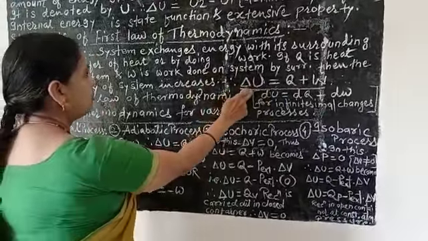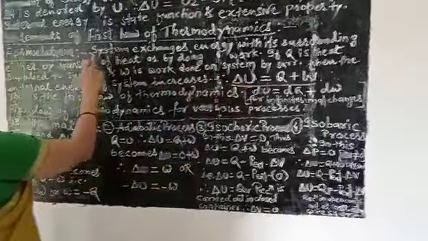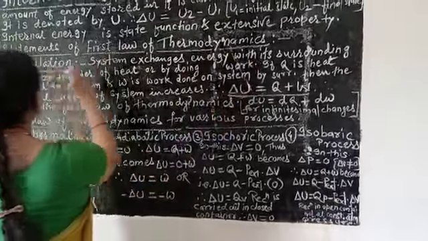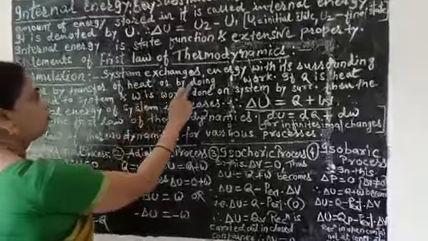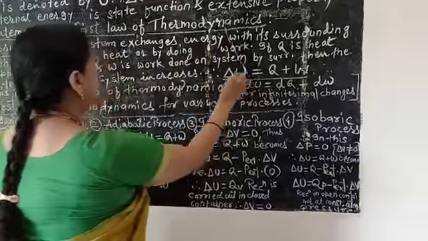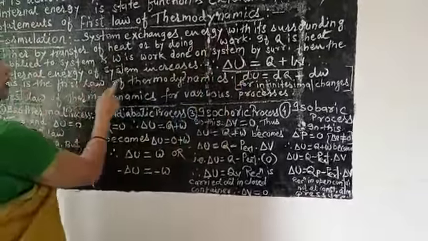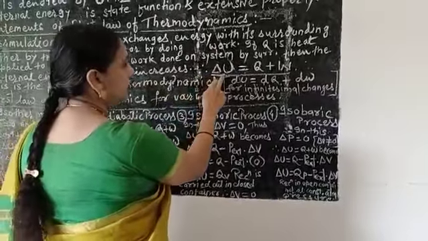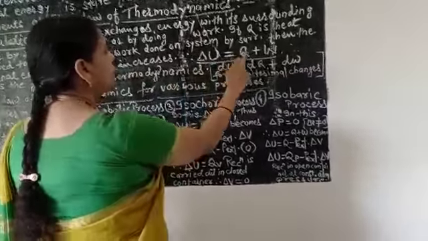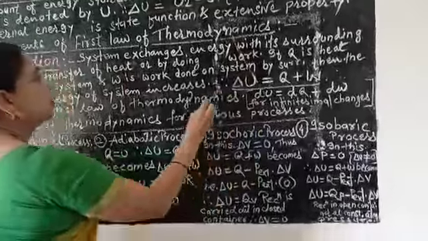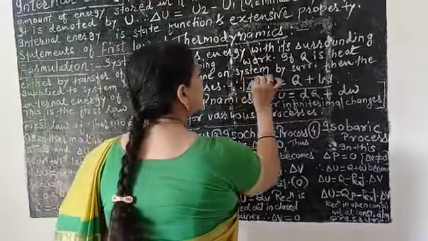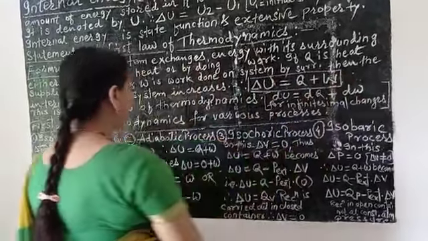What is the mathematical expression? The system exchanges energy with its surrounding either by transfer of heat or by doing work. So the internal energy of the system increases, delta U is equal to Q plus W. This is the mathematical expression of the first law of thermodynamics.